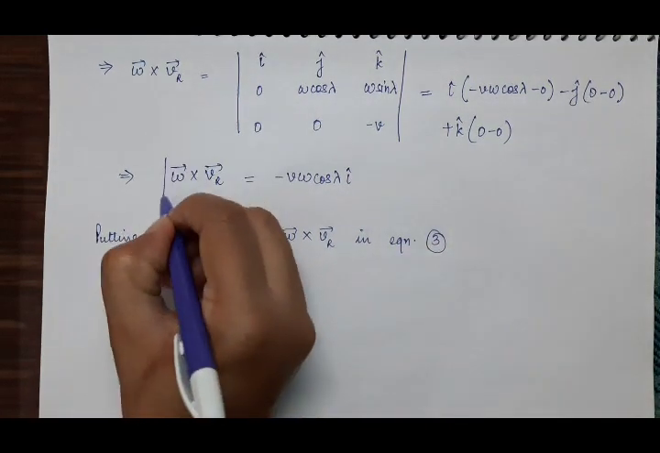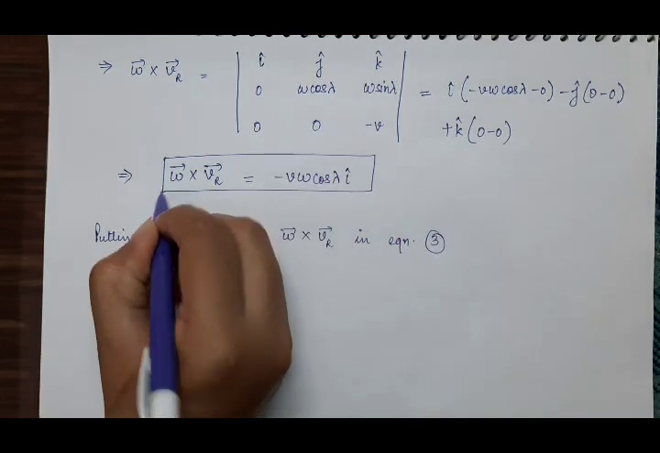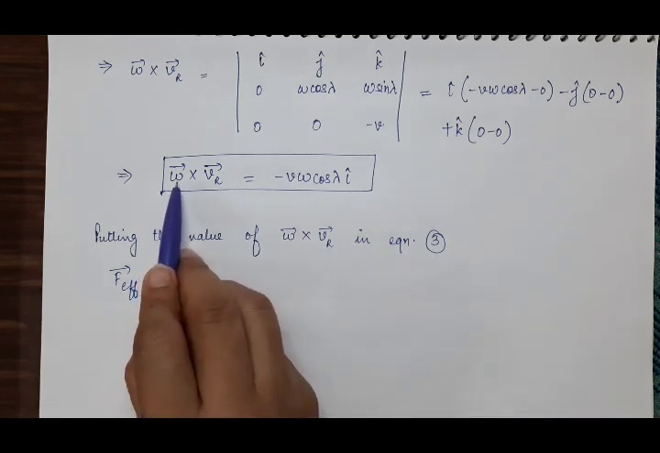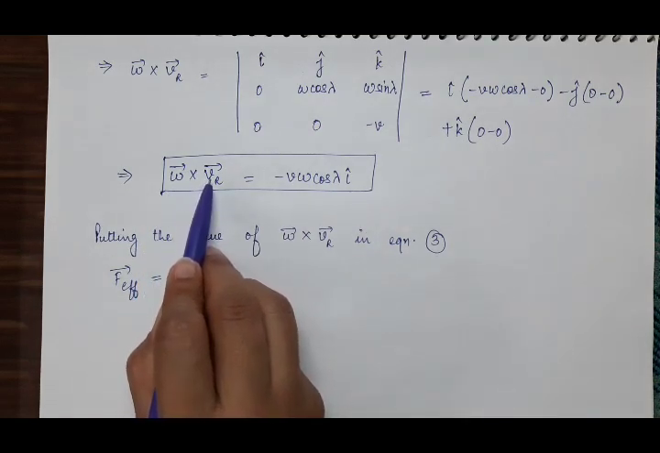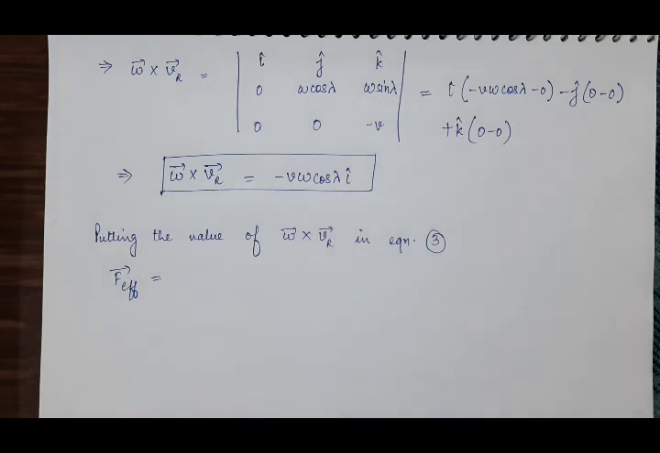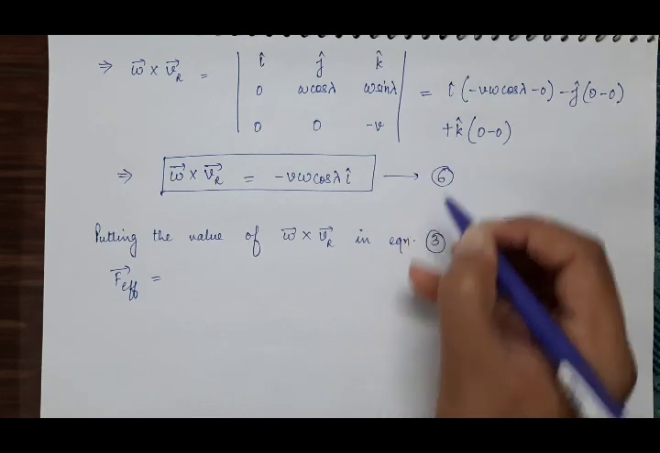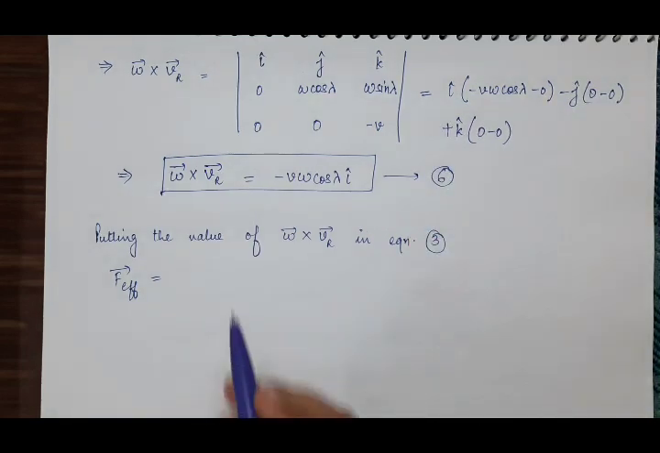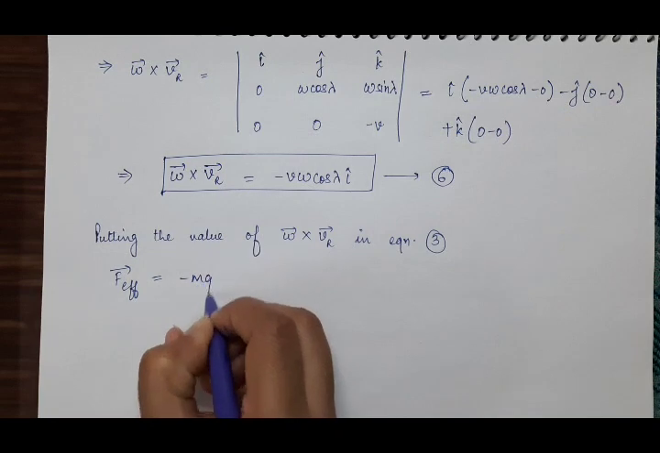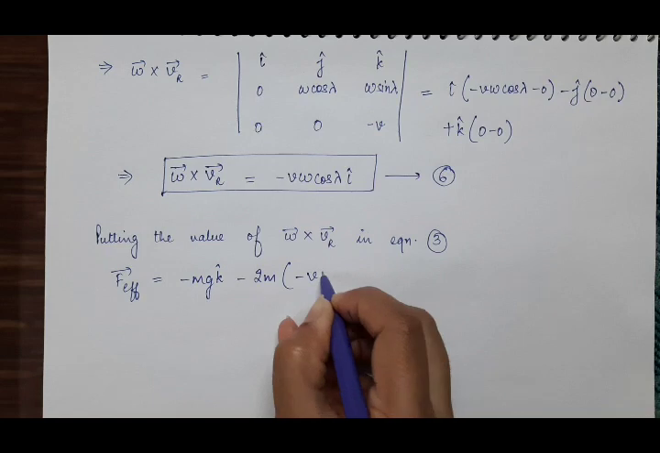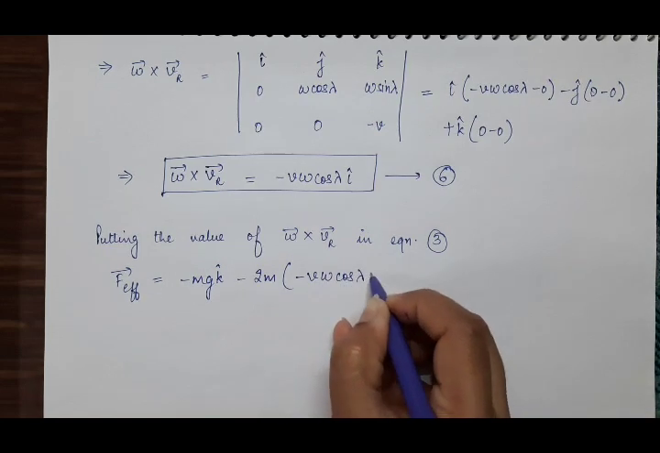It means the Coriolis force, this factor omega cross Vr, is acting along negative x-axis. And now suppose this equation is equation 6th, and put this value in the equation of effective force acting on the particle at any instant. So it will be minus mg k cap minus 2m, omega cross Vr is minus V omega cos lambda i cap.